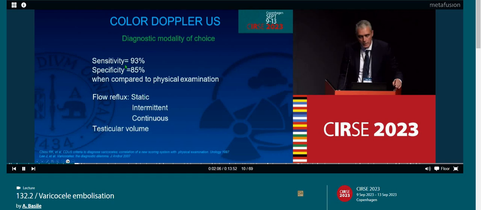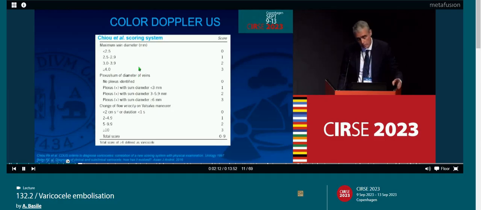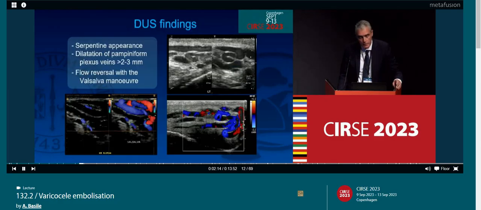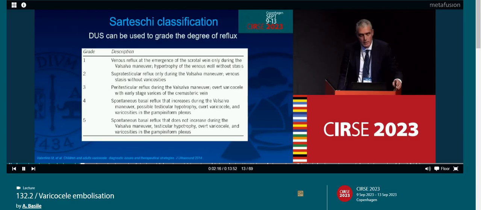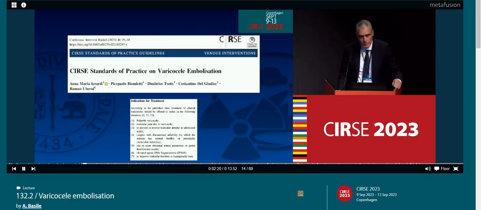Doppler ultrasound has a sensitivity of 93% and specificity of 85%. We have several scores, in particular two: the Chu scoring system and the Sarteschi classification, which is mainly used. What about the indication? That is the basic point, the topic point. Indications: palpable varicocele, testicular pain,